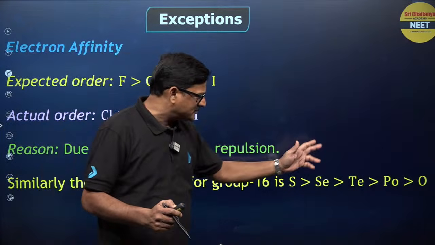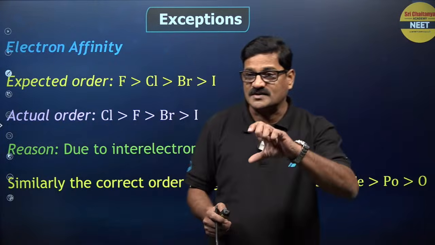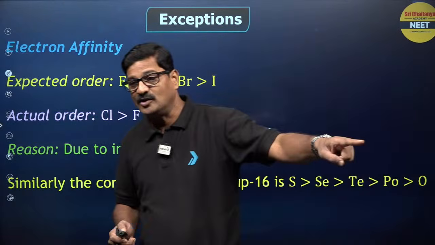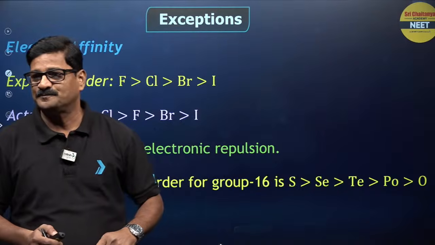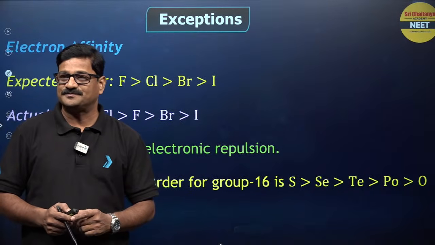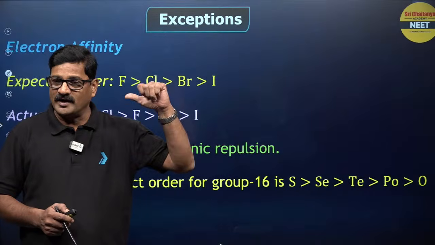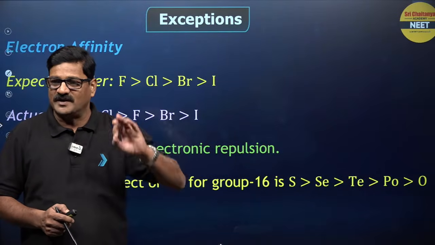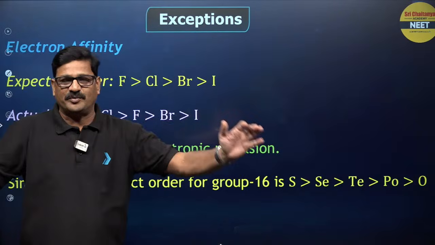So, sulfur, selenium, tellurium, polonium, and oxygen has the lowest electron affinity among group 16. Can you believe it? Sulfur is the highest in group 16, and chlorine is the highest electron affinity in the entire periodic table.